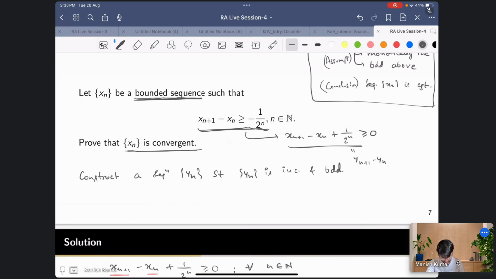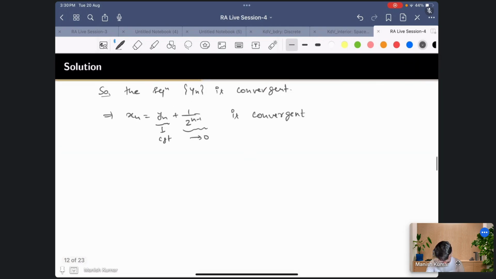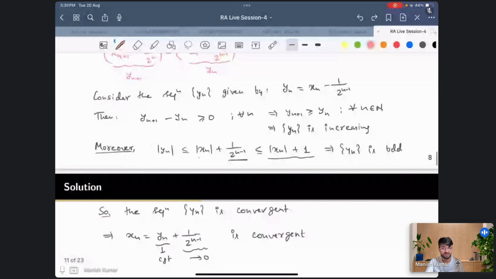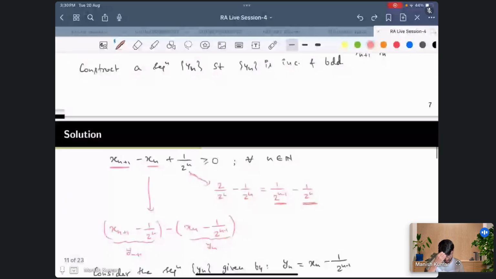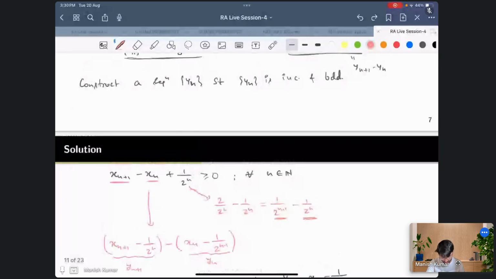So you see here, this yn, we have proved that this is increasing, but this thing is decreasing, right? So we cannot say that xn is increasing at all, right? So we should not hope to get monotonicity of xn anyway. In fact, it is not true. It seems from here, right? So we cannot conclude anything about xn.